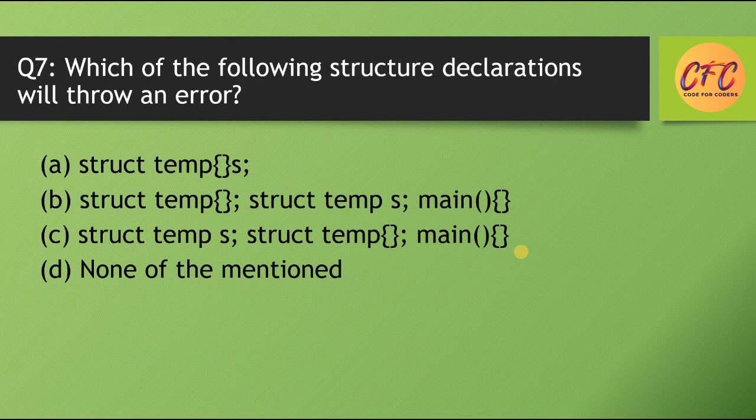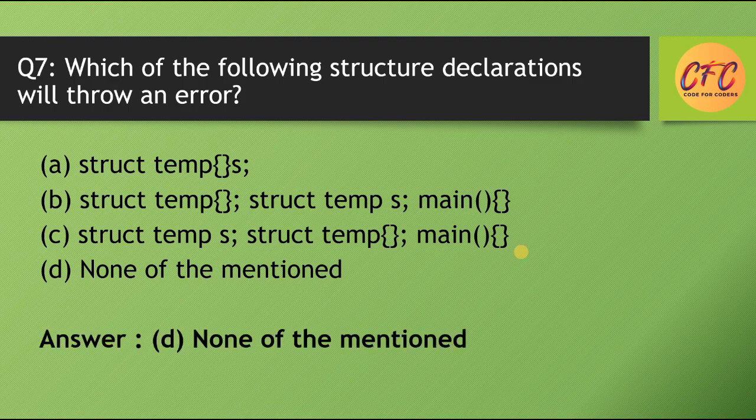Question number 7. Which of the following structure declarations will throw an error? Options are: struct temp, curly bracket, we define the structure, semicolon; option B, struct temp semicolon, struct temp, semicolon, main function; struct temp semicolon, struct temp curly braces, main; none of the mentioned. So the correct answer is option D, none of the mentioned.